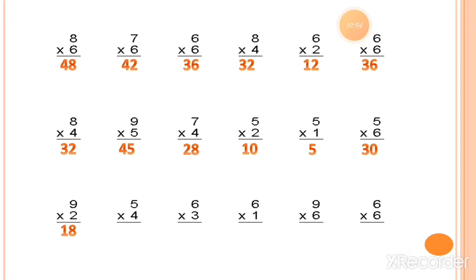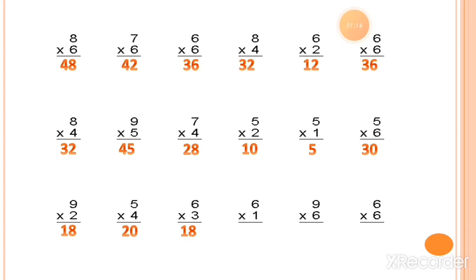So the answer is 20. 5 fours are is equal to 20 and 4 fives are is also equal to 20. Then the next sum, 6 threes are or 3 sixes are is equal to 18. Both ways you will get the same answer.